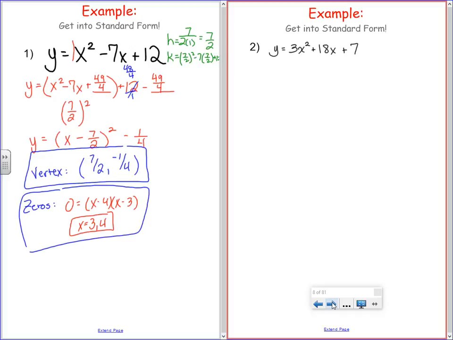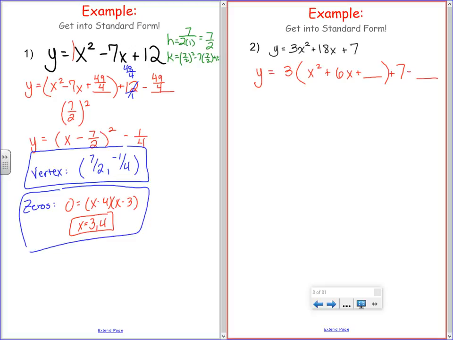Be the leading coefficient, pull out that 3. Who's left? x squared plus 6x. 3 doesn't go in. It doesn't matter. The 7 we're not keeping anyway. Isn't that nice, just kind of ignoring it? Yeah, so that's a deal.